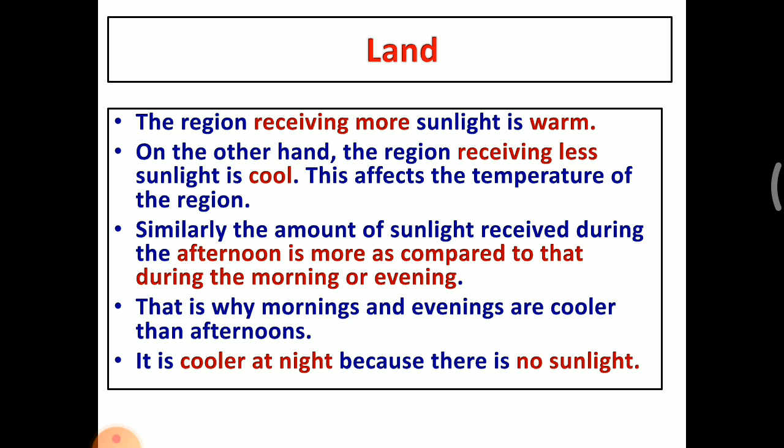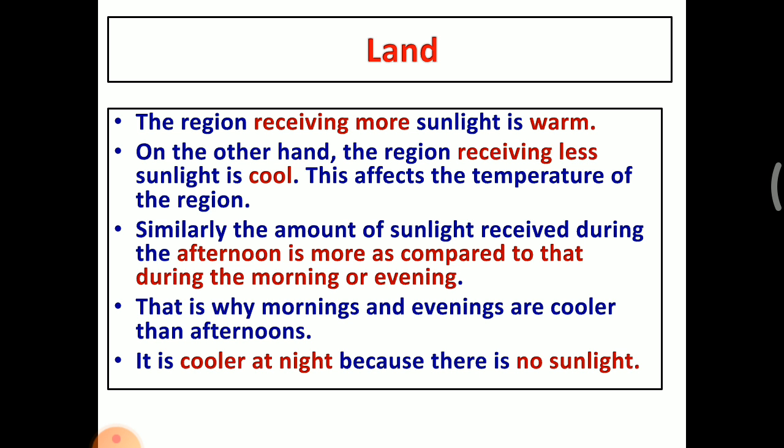This affects the temperature of the region. So if you take land, some land receives more sunlight, some land receives less sunlight. Where the sunlight is more, that portion is very warm. Where the sunlight is less, that portion is cool. So the temperature of the region varies from one place to another.